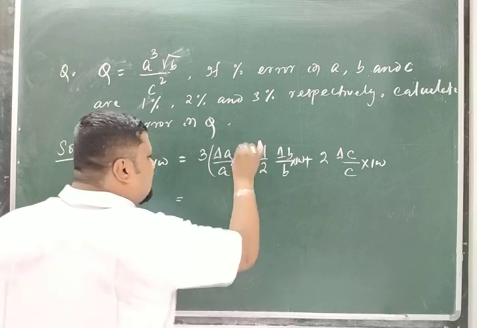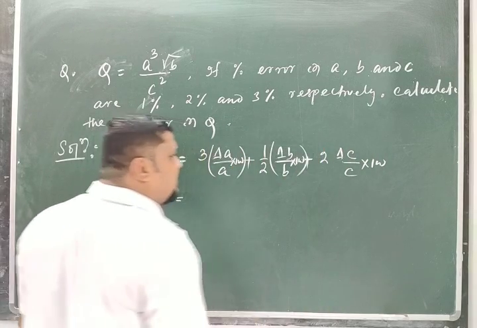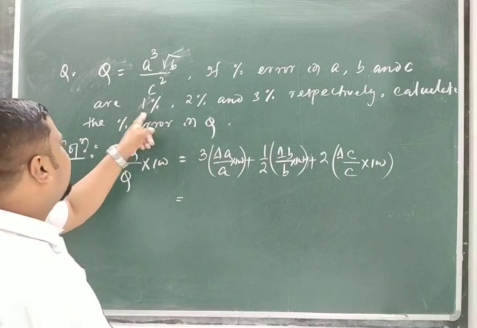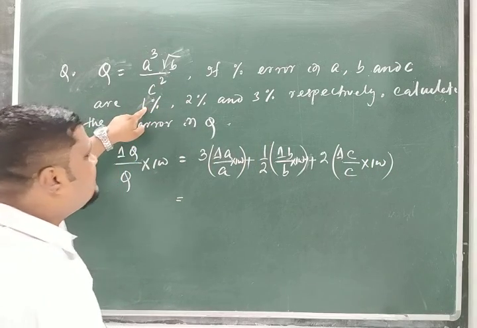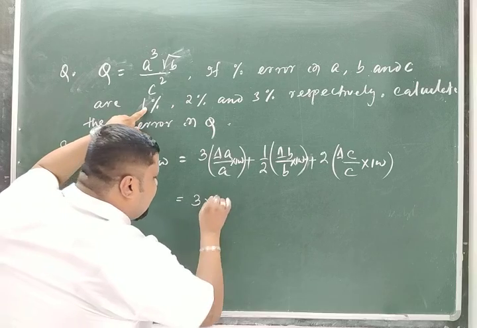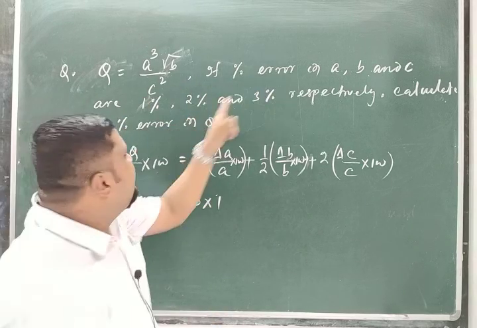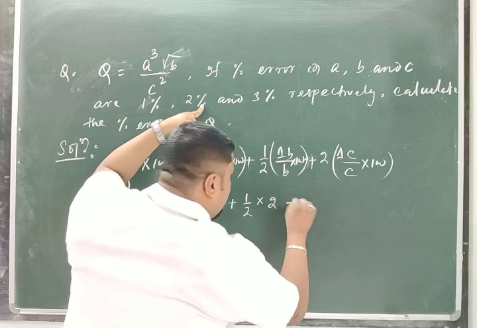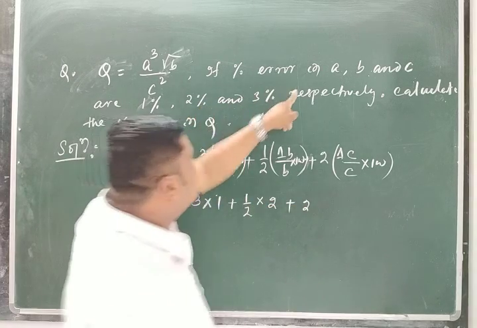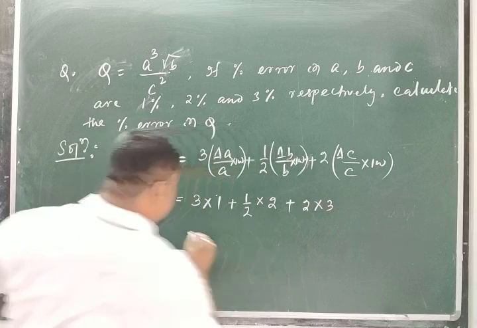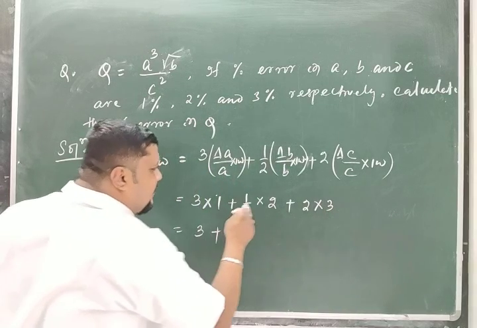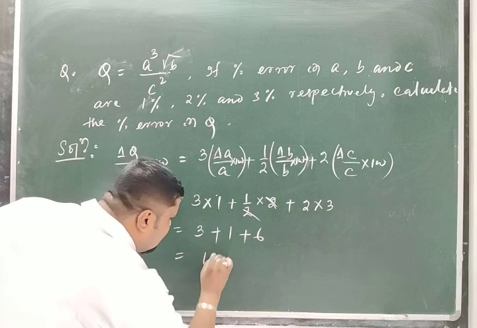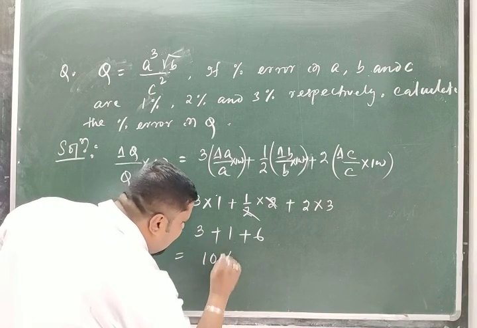So this is the percentage error in A, this is the percentage error in B and this is the percentage error in C. What is given to me? The percentage error in A is 1%, so I put 3 into 1. The percentage error in B is 2%, so plus half into 2. Plus 2 into the percentage error in C, which is 3. So 3 plus 3 into 1, 2 gets cancelled, 1 plus 6. That is 9 plus 1, 10%.